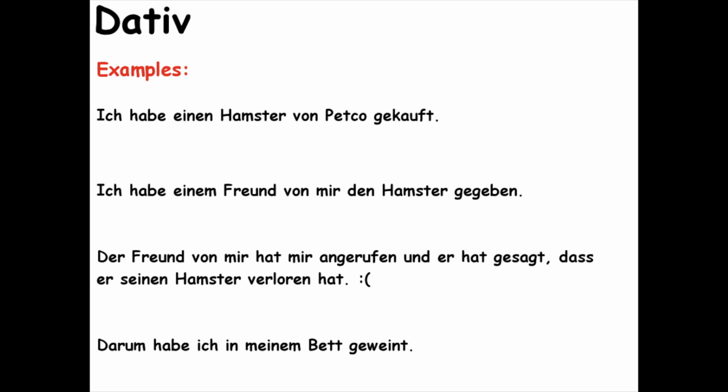So you can see that there's an em ending on mein, which only happens in dative case. So, why is Bett dative? Because we're using the preposition in. And in suggests stationary action. So I'm crying in my bed. I'm not crying to my bed. I'm not going into my bed. I am already there. I'm not moving. So that's why Bett is in the dative case.